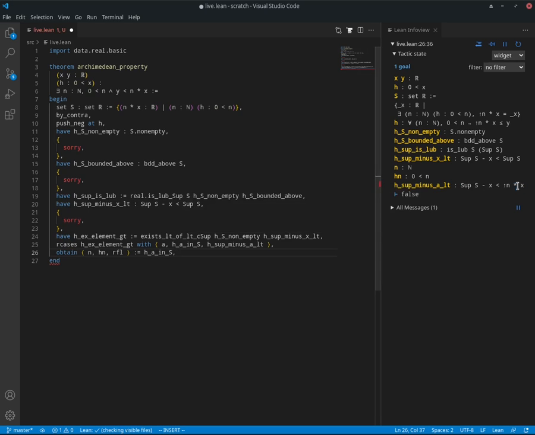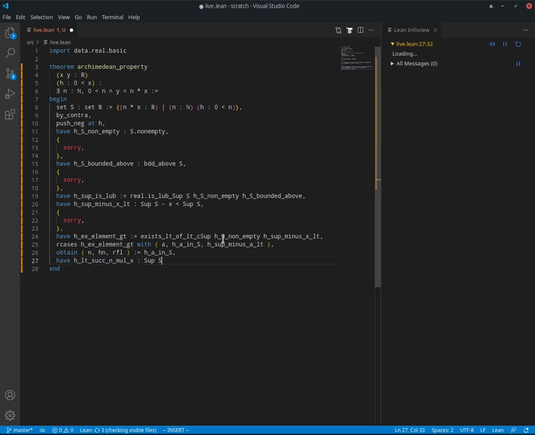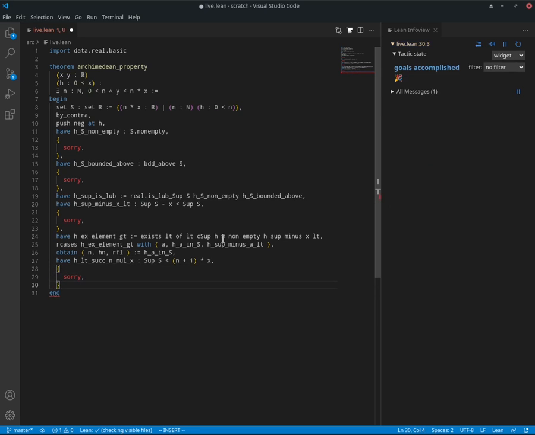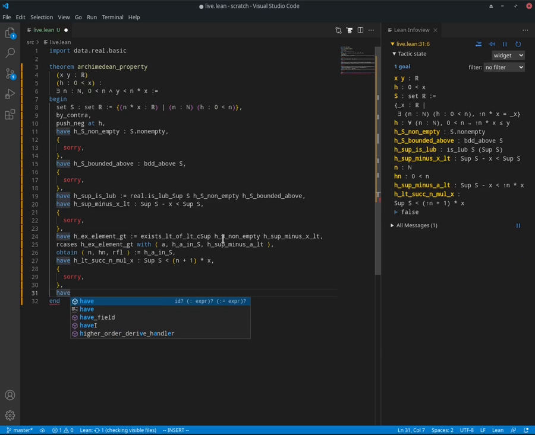So now, if that's the case, then we should also be able to add 1 to n, multiply it by x, and that inequality will still hold. In other words, we should have that it's less than the successor of n multiplied by x. And then what we're trying to show is that the supremum of s is also less than n plus 1 times x, and we'll have a proof of that. And then what we'd want to do is show that n plus 1 times x is an element of S, and from there we'll have a contradiction.